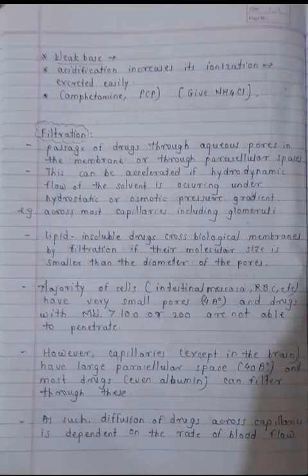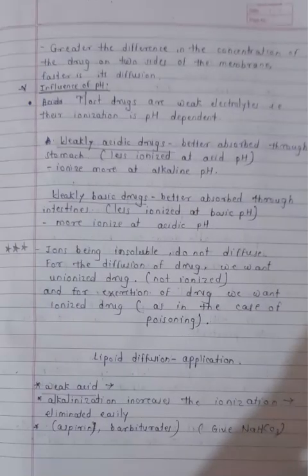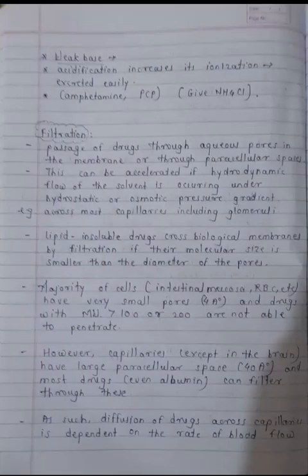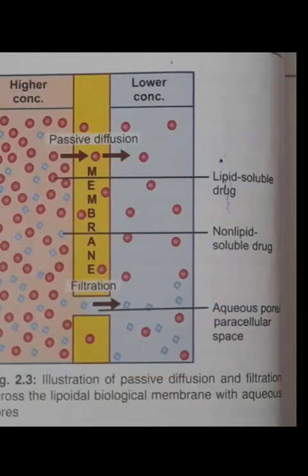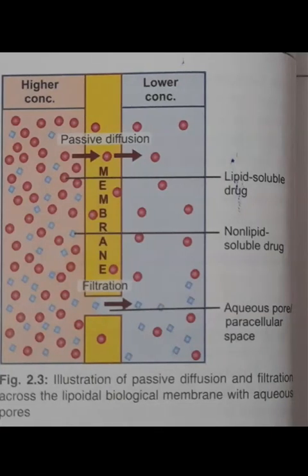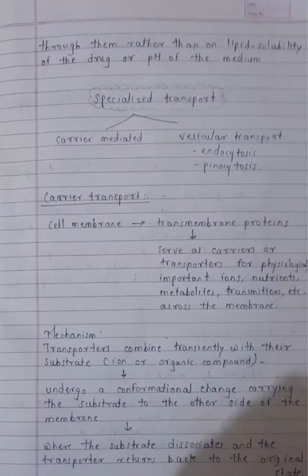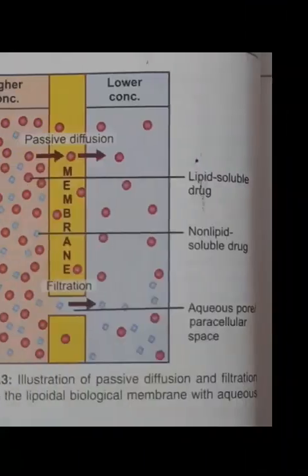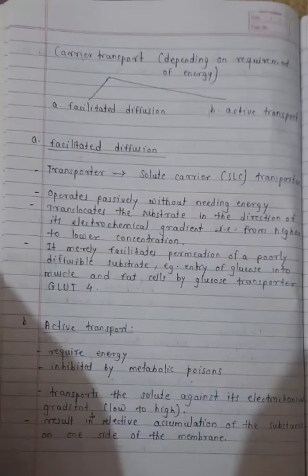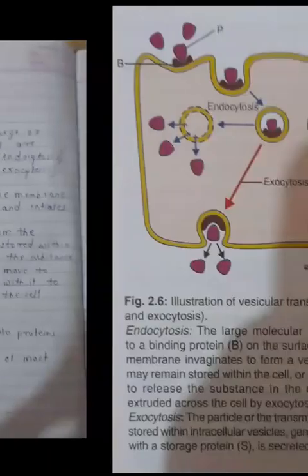So this is about filtration. Lipid insoluble drugs can cross the biological membrane by filtration if their molecular size is smaller than the diameter of the pores. In passive diffusion, non-lipid soluble drugs are not crossing the biological membrane, but in filtration, lipid insoluble drugs can cross the biological membrane with the help of the pores. So this is the difference between passive diffusion and filtration. In the exam, draw this diagram. So this is about passive diffusion and filtration. In the next lecture, we will discuss the specialized transport.